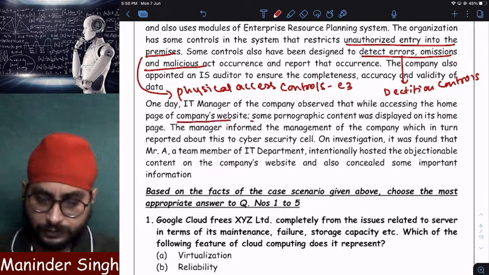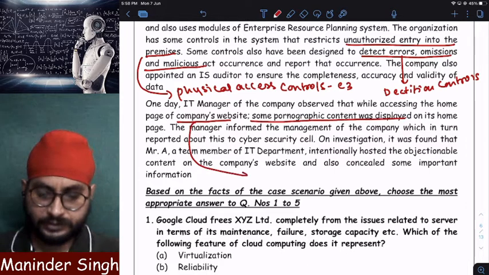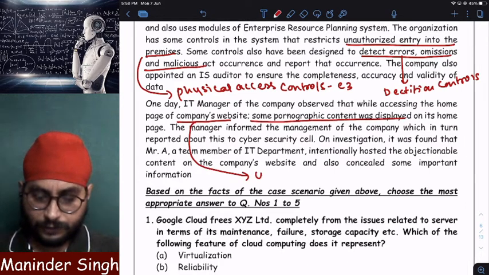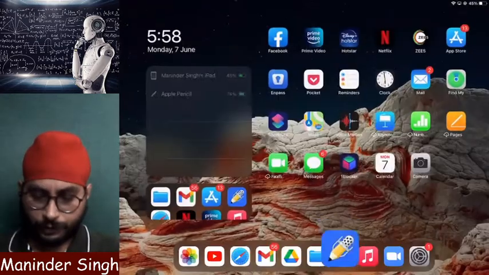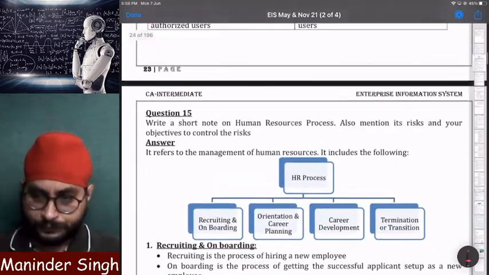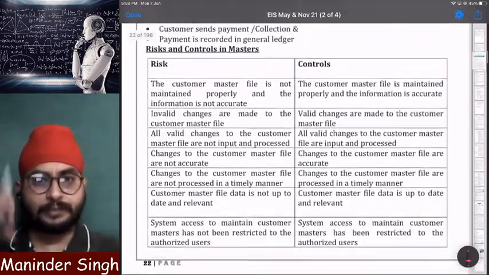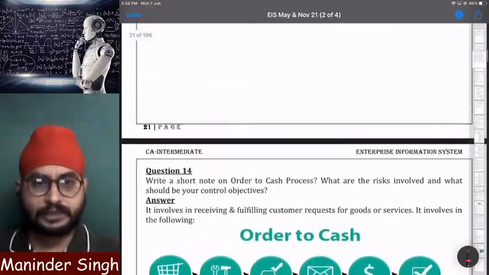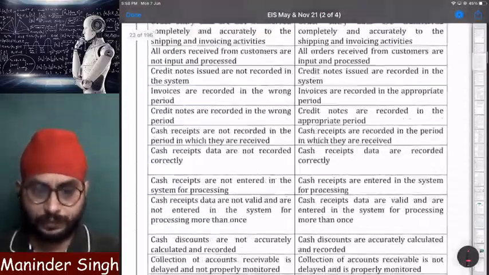Company's website, some pornographic content was displayed. This is nothing but web defacement. Clear? Web defacement. This we have studied in chapter number 1. Remember? So before reading the MCQs, you need to understand from which chapter what question has come. It becomes easy.